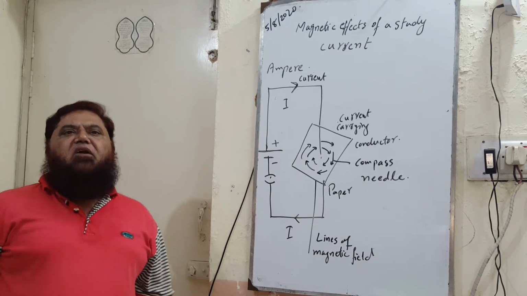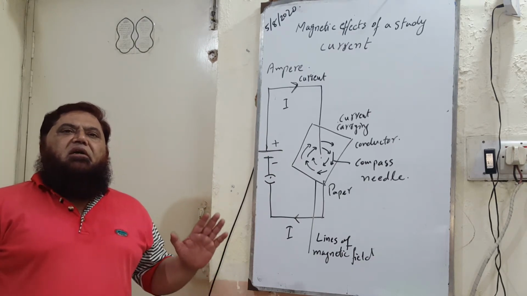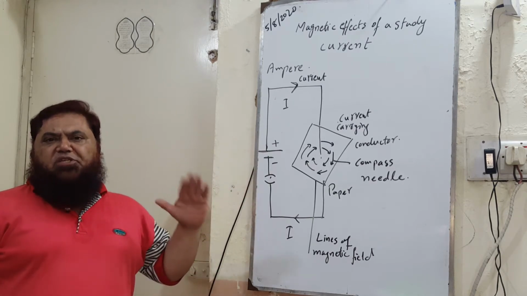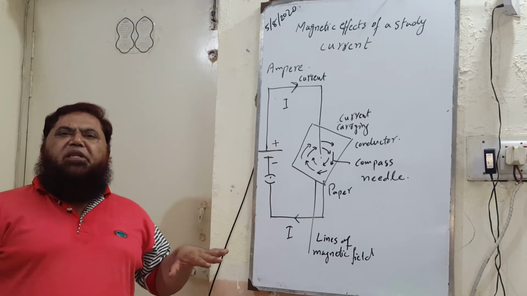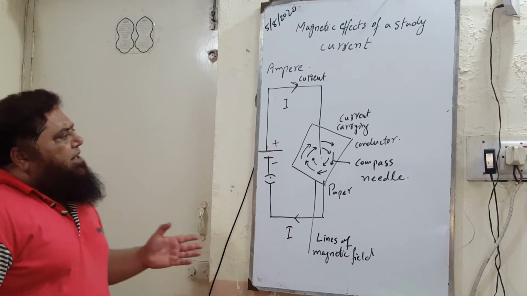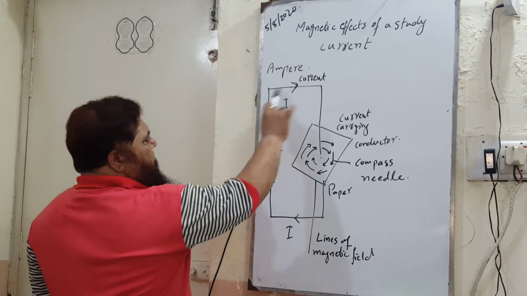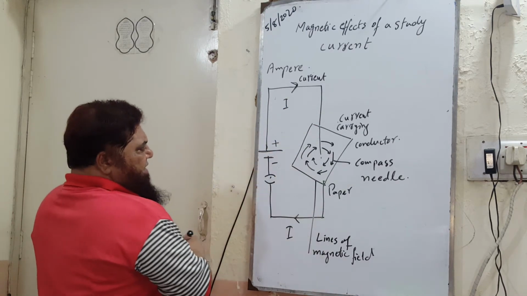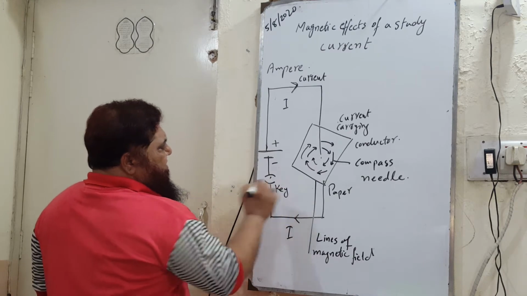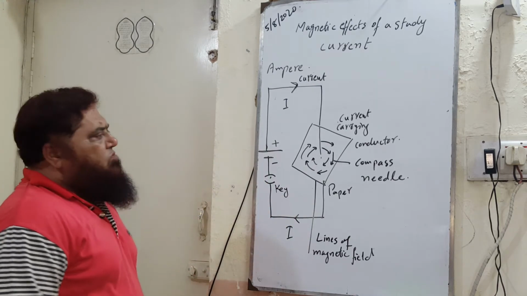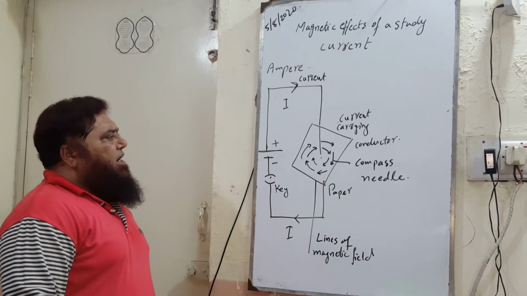The direction of the conventional current, by convention, is taken from the positive to the negative pole of the battery terminal. There is a key here, which you can use to continue or stop the current.